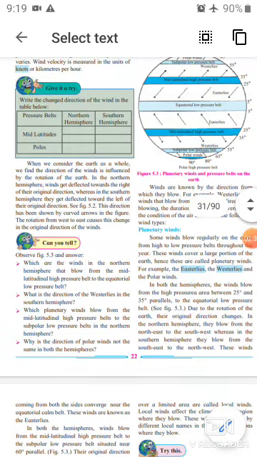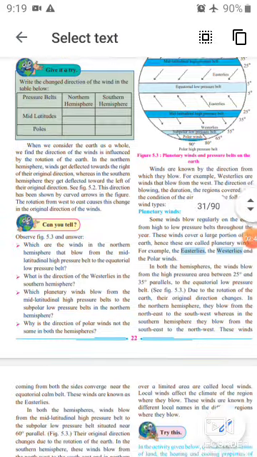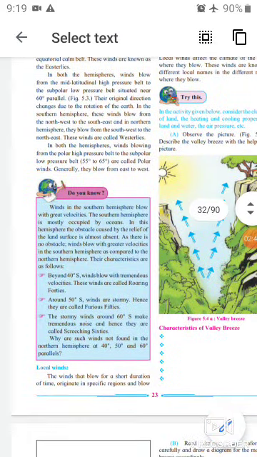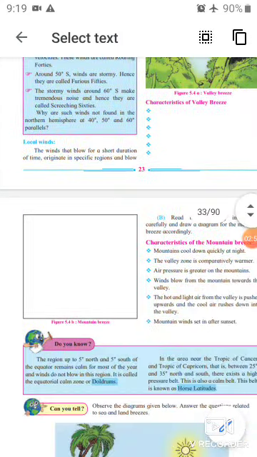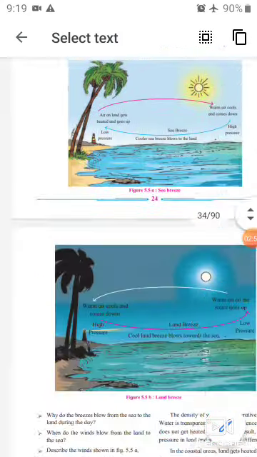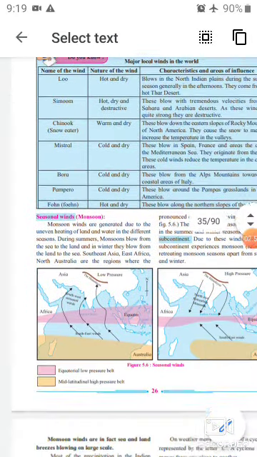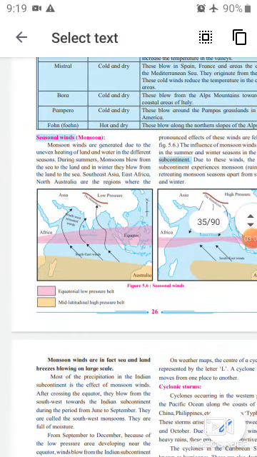Then we learn the types of winds. See, on the basis of direction of blowing, the duration, the regions covered, and the condition of air, winds are classified into three types. That is planetary winds, then the next one is local winds, and the third one is seasonal winds. Okay student, these are the three types of winds.